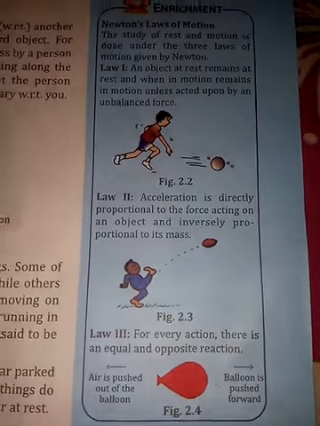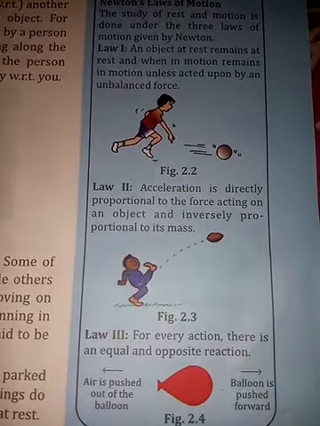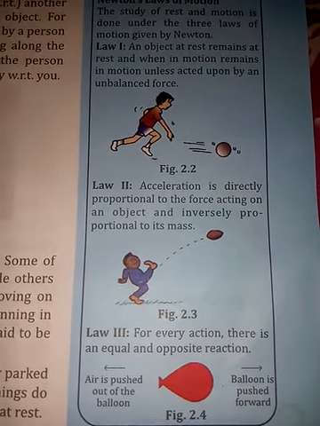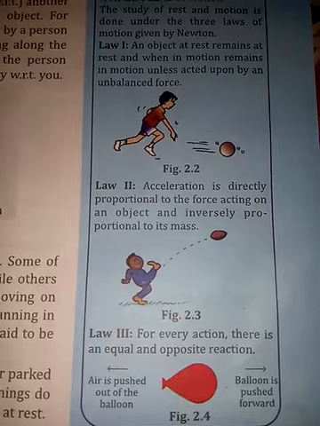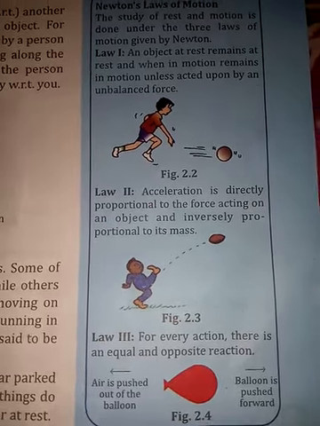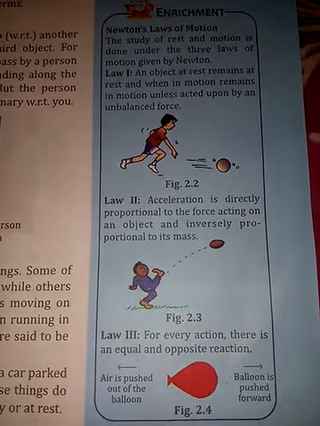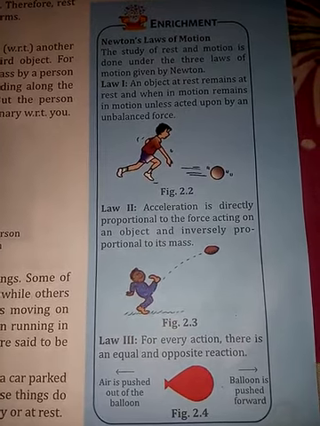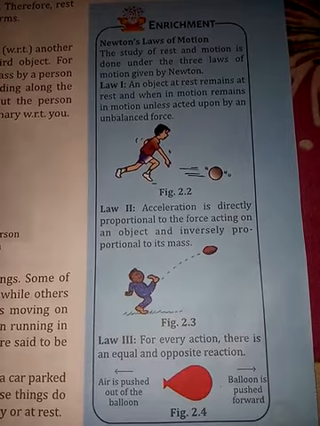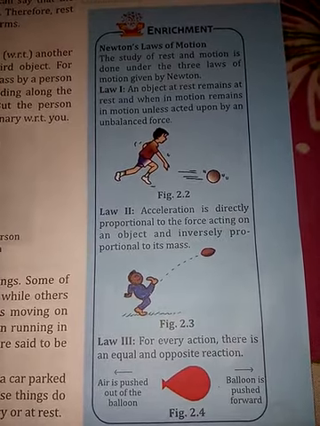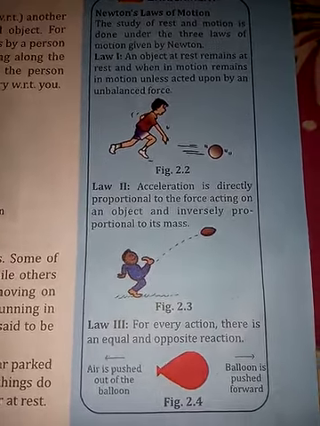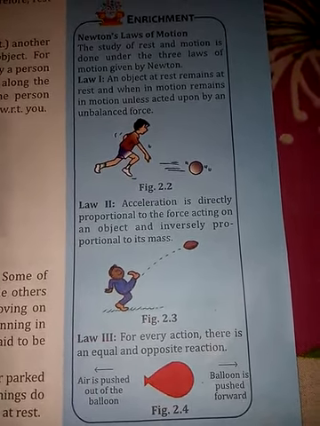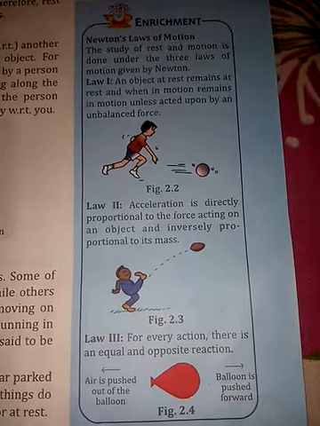Law number 3, or the third law: for every action there is an equal and opposite reaction, right? According to Newton, in nature there are pairs of forces. One is known as the action force, another is known as the reaction force. Action and reaction forces always exist together but in different objects. For example, if you blow a balloon and just leave it without tying its mouth, then what will happen?